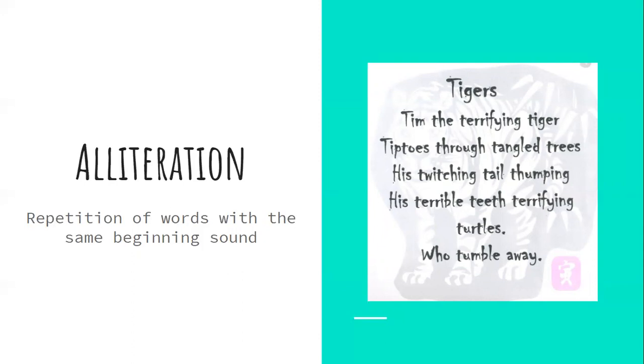So we have tigers. Tim the terrifying tiger tiptoes through tangled trees. He is twitching, his twitching tail thumping, his terrible teeth terrifying turtles who tumble away. So we see a lot of T sounds in this poem, so that is alliteration.